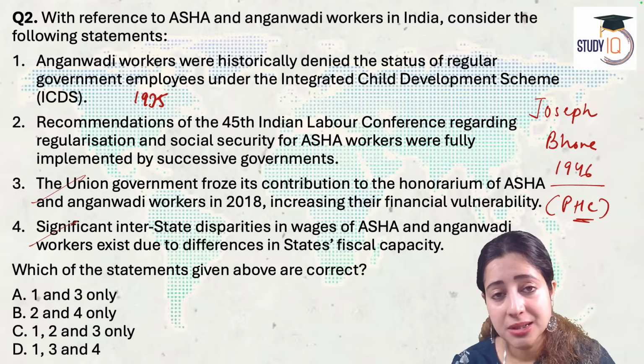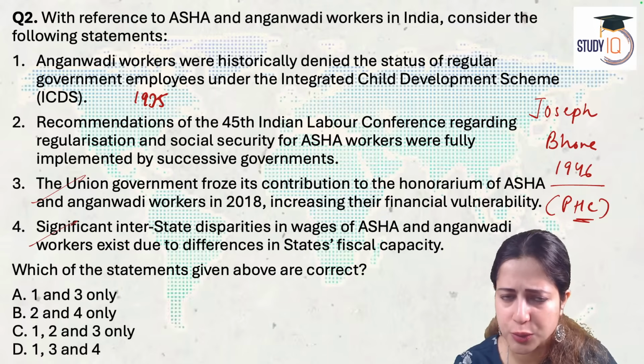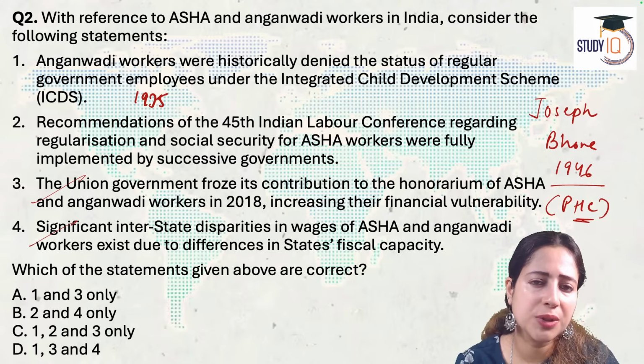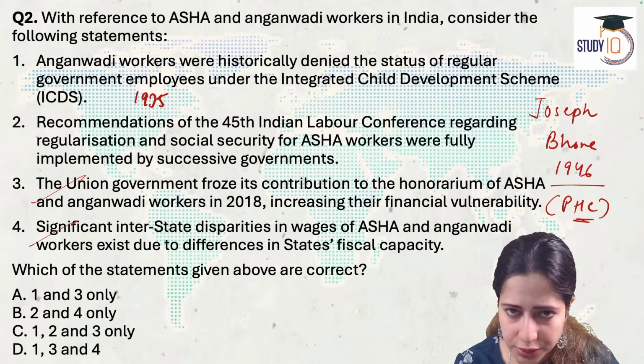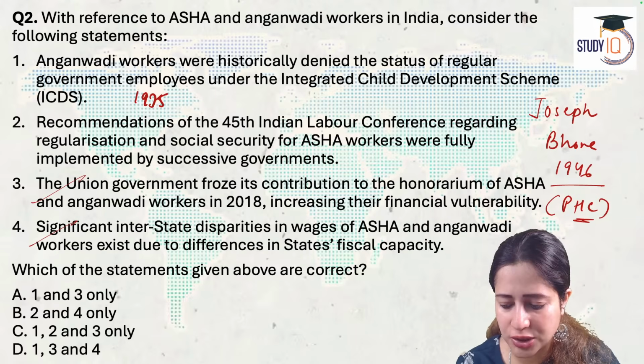Second statement. The recommendations were given by the 45th Indian Labour Conference. What were these recommendations? These recommendations said, let's create a fixed wage and salary for ASHA workers, Anganwadi workers. Let's give them some inclusion as government employees. I clearly told you, both the governments, NDA and the UPA, did not take the recommendation seriously.